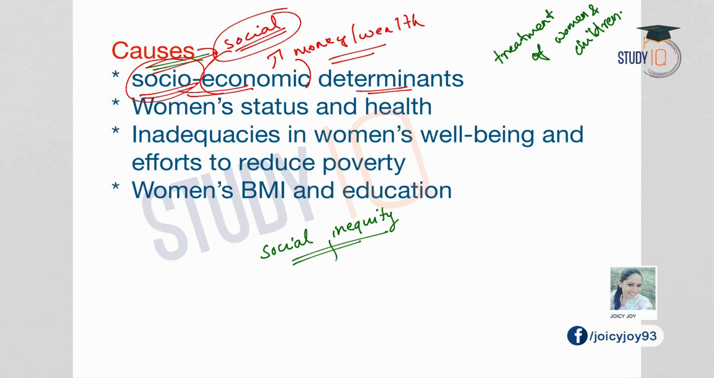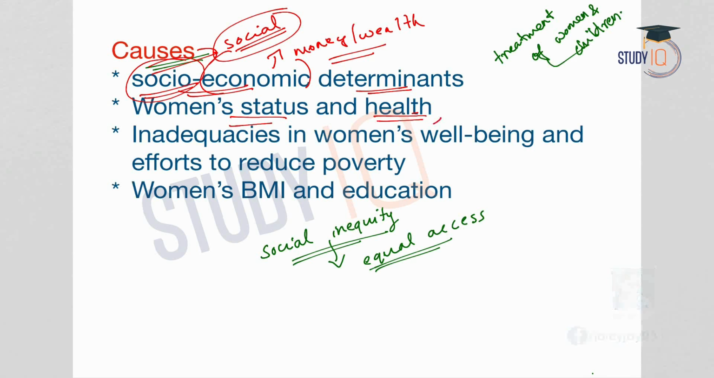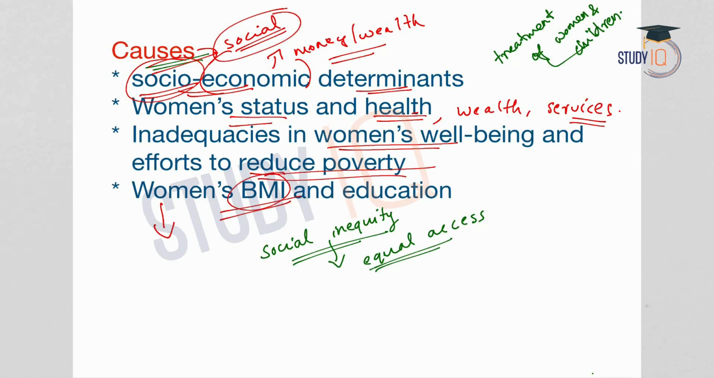Social inequity means lack of equal access to social resources. This is especially in the case of women and children. And this inequity is evident in women's status, health, household wealth, access to services, etc. Also, India has inadequacies in women's well-being and in efforts to reduce poverty. Two deciding factors are the body mass index of women and the educational attainment of women. So it is evident that it is not only economic causes that have led to malnutrition or stunting, but also social causes like the attitude and behavior towards certain vulnerable categories in society.